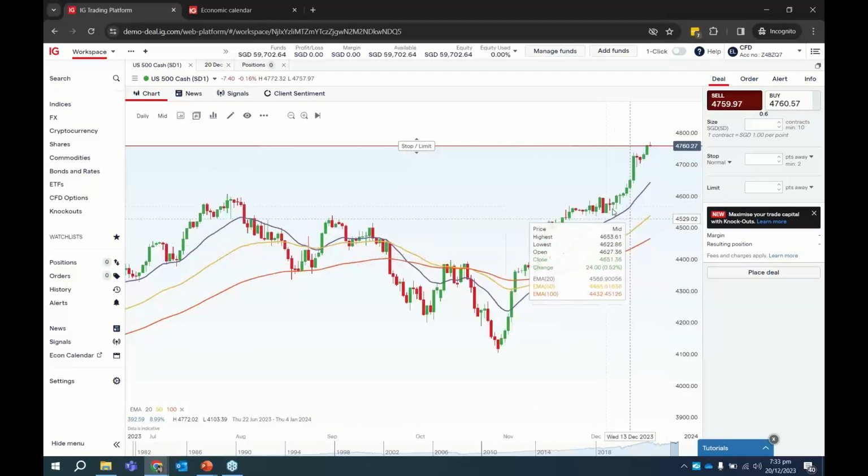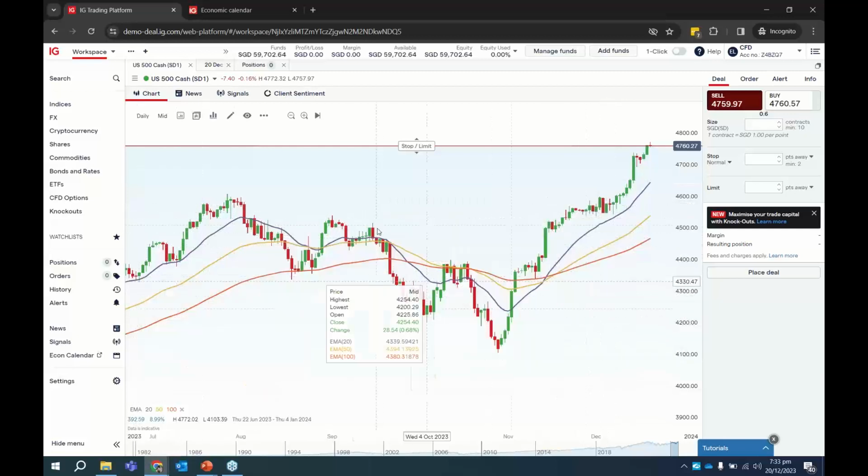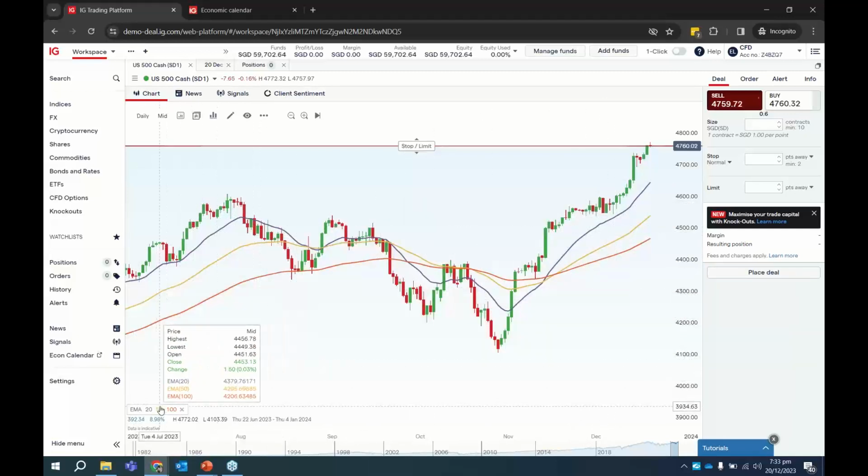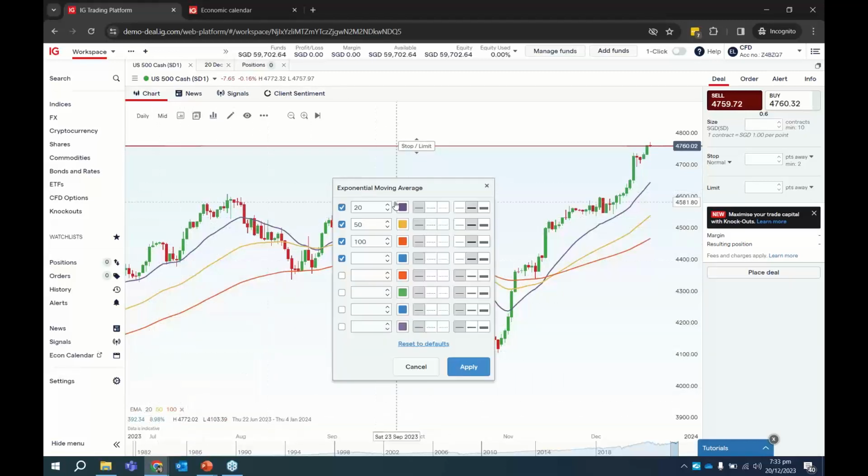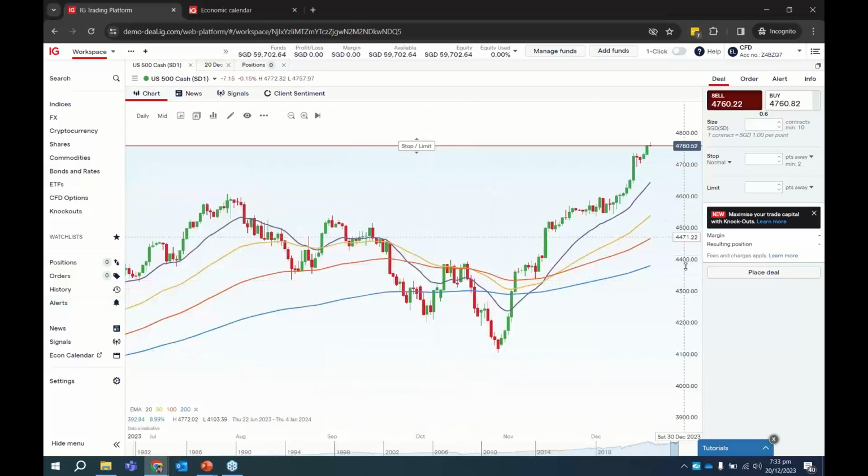And to adjust the period for the moving average, all the indicator settings are on the bottom left-hand corner of the chart. So you need to click on this. Notice that you can actually set different periods, different colors you can choose, different thickness of the lines and things like that. So once you are done, just click on apply.